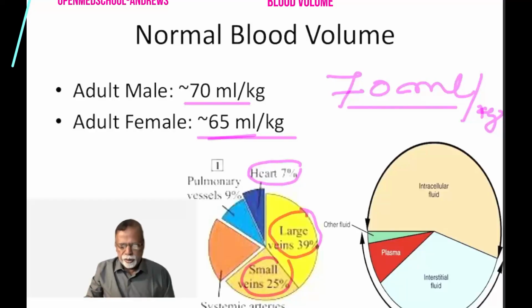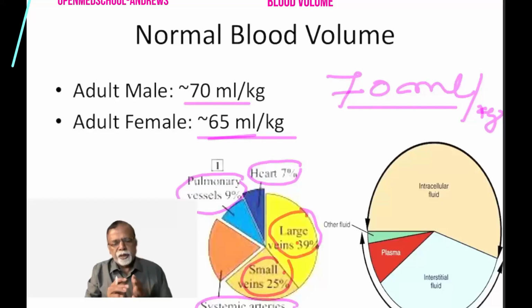So we can see that the large veins and the small veins constitute the largest quantity of blood in the body. The systemic artery holds only 20% of the blood. The pulmonary circulation contains around 9% of the blood.